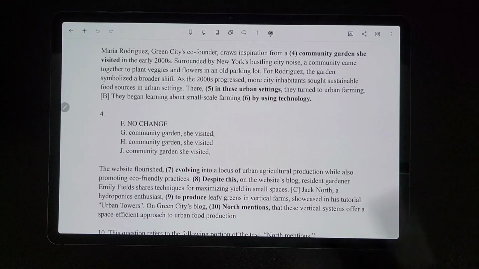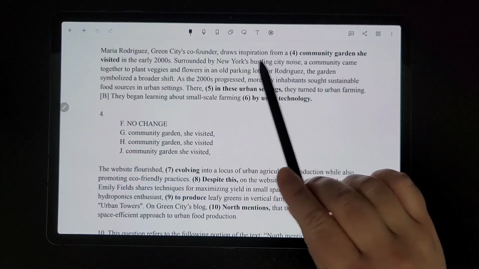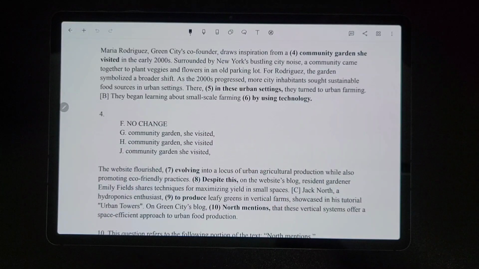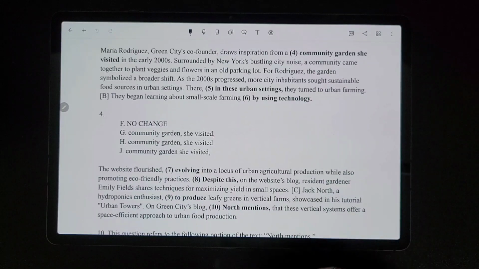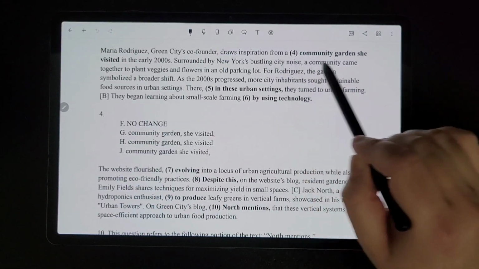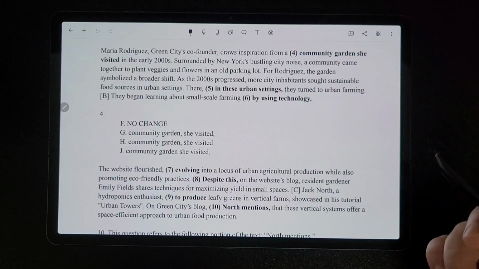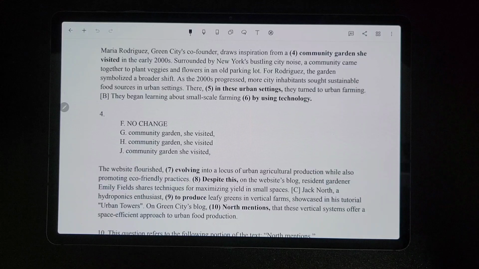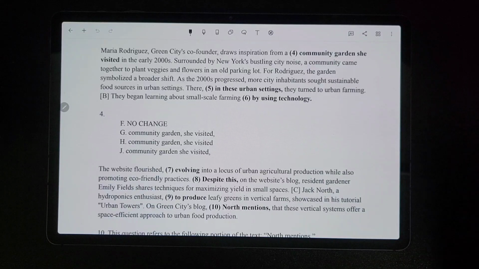Now here they're testing your comma rules, and so basically what you need to remember is you're not just randomly putting commas because you feel like it. You always need to justify it. And there's no justification for adding an extra comma anywhere here. Because remember, there's a bunch of different comma rules, but typically the main ones are that you separate an independent and dependent clause by a comma, or vice versa, dependent, independent clause.